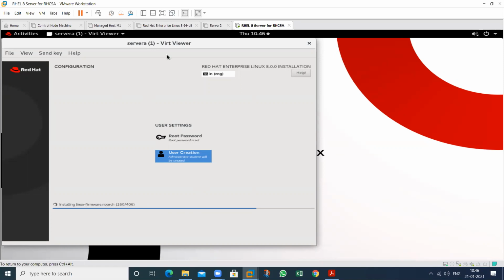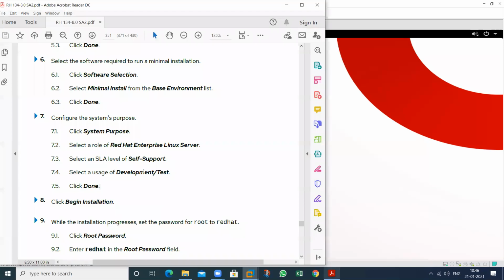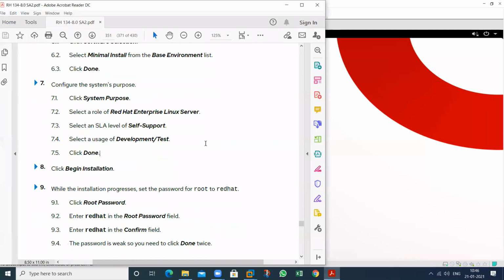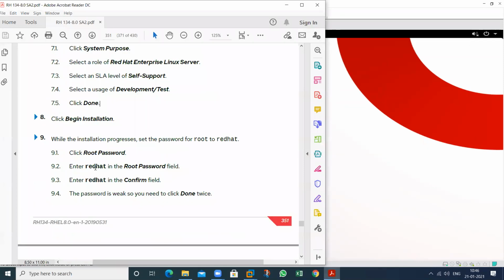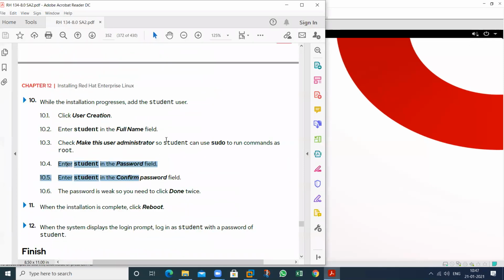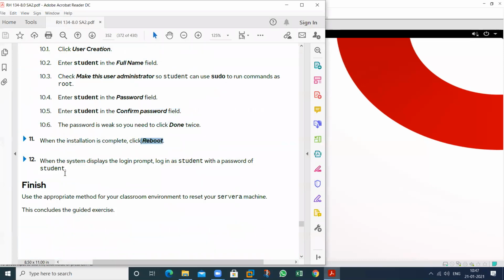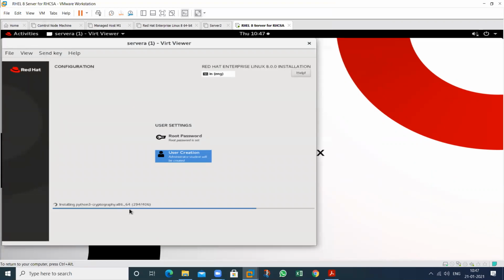So these are the steps that you should follow. Then see this one. Give root password. I have already done. User creation, I have already done. This is student creation. Then this will reboot the machine. Then installation will be complete. So this is the custom installation procedure that you should do. These are the steps that we should follow during the manual installation. It will take 1 or 2 minutes. Within 1 or 2 minutes, this installation will complete.